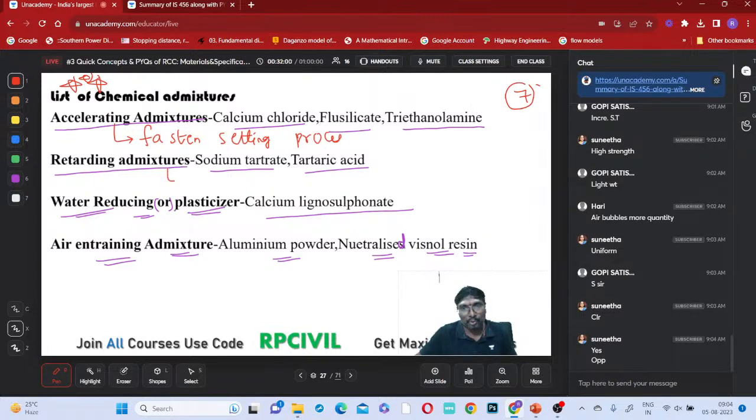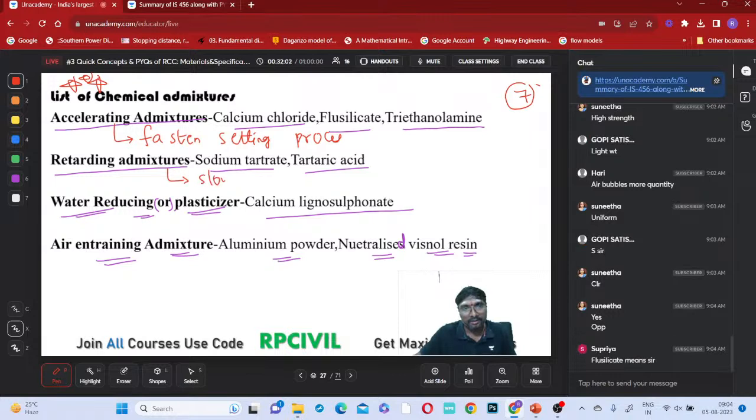They will slow down the setting process. Flue silicate, that is the name of this chemical, right?